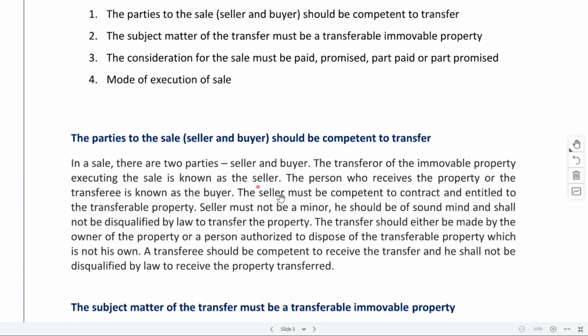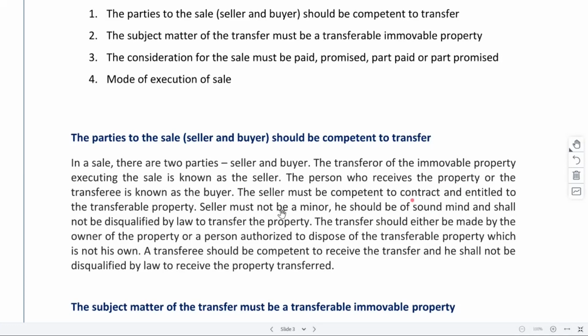So whoever is buying the property, that person must be competent to contract, because sale is also nothing but a type of agreement or a contract only. So parties should be competent to contract, and also they should be entitled to the property. They should be someone who is entitled to receive that property. So any example you can think of of what is entitled to transferable property.